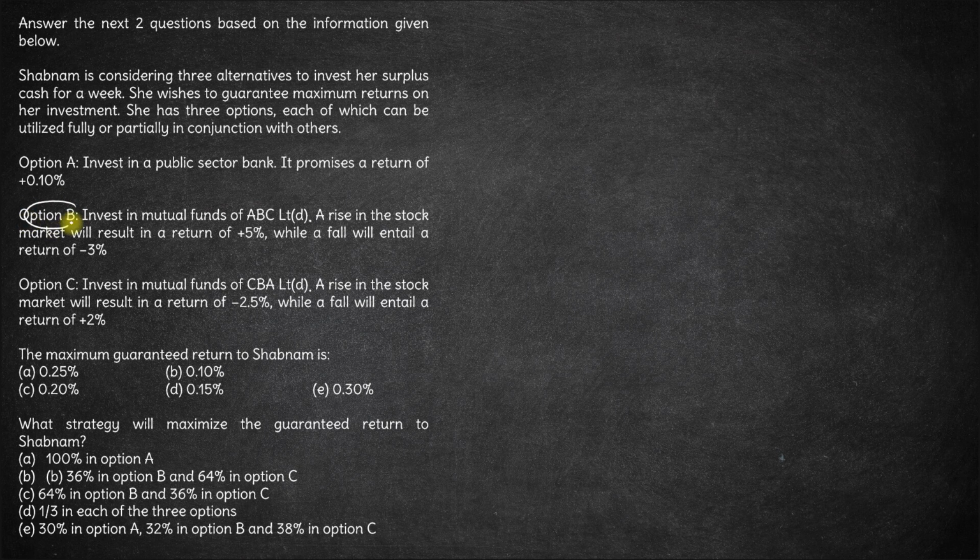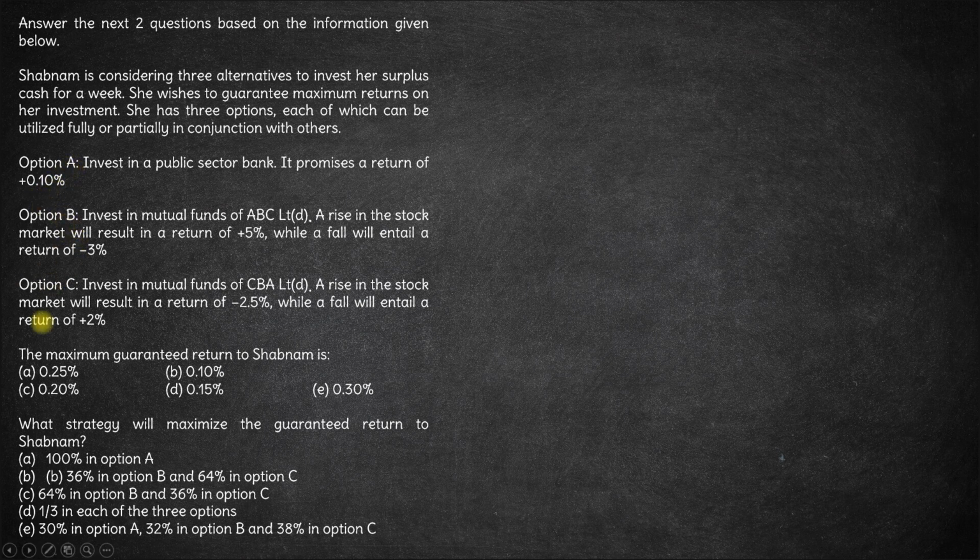Well, if you invest in option B and the market rises, you will get a positive 5% return. But is it a guarantee of a positive 5% return? No, because you don't know whether the market will rise or not. If the market falls, you will get a return of minus 3%. So again, that's a loss. So 0.1% now seems better than a minus 3% return, right? But again, we don't know whether markets will rise or not. The same uncertainty is with option C also.